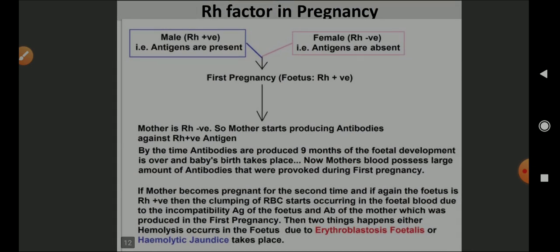I hope you understood the whole session related to blood platelets, coagulation of blood, clotting of blood, then blood groups A, B and O, and RH factor in pregnancy. Questions related to these are very important. Why is AB known as the universal recipient, why is O known as the universal donor, what do you mean by RH factor, whether it was a rhesus monkey or some other animal, and explain the RH factor in pregnancy.